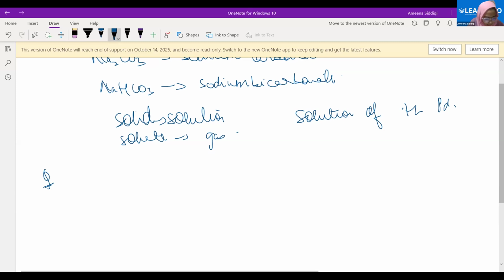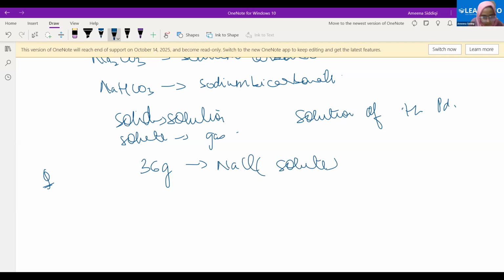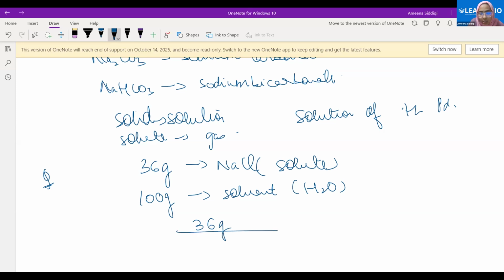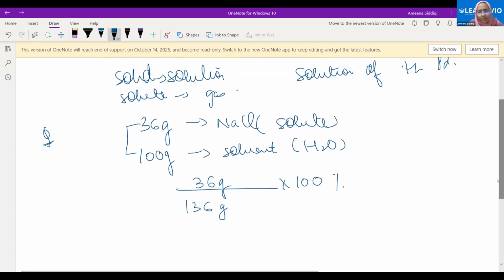See, to make a saturated solution, 36 grams of sodium chloride is dissolved. So this is the solute. Is dissolved in 100 grams of water. This is nothing but solvent. Find its concentration at this temperature. How do we find the concentration? Mass of solute upon the mass of solution. How do we get the mass of the solution? We add the mass of the solute and the solvent. Umar, we have done this. Yes, ma'am. Why did you not solve it then? Ma'am, I forgot during exam.